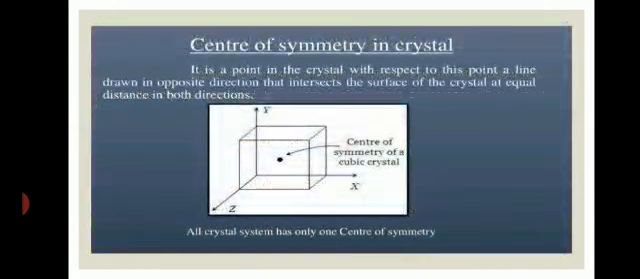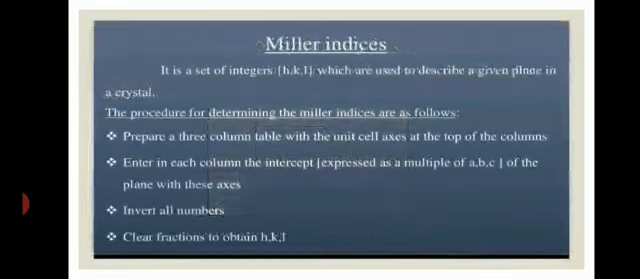Next is the center of symmetry in the crystal. Center of symmetry is a point in the crystal. With respect to this point, a line drawn in the opposite direction intersects the surface of the crystal at an equal distance in both directions. So it is called the center of symmetry.